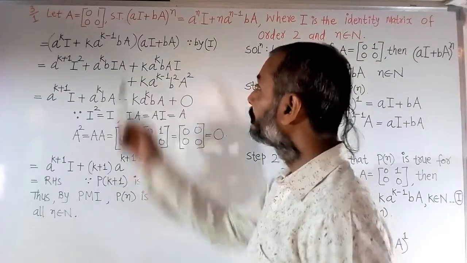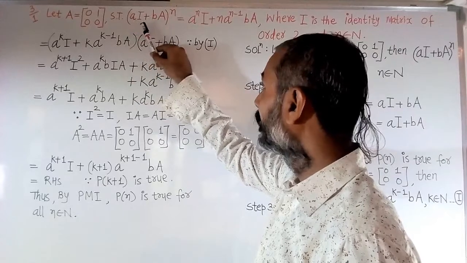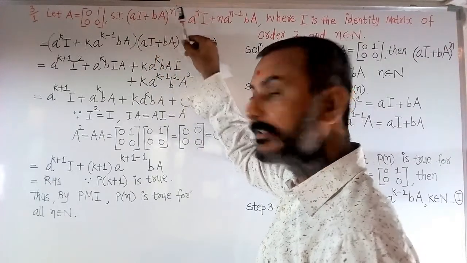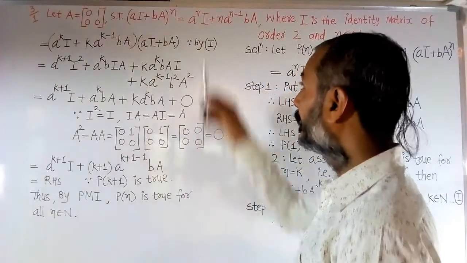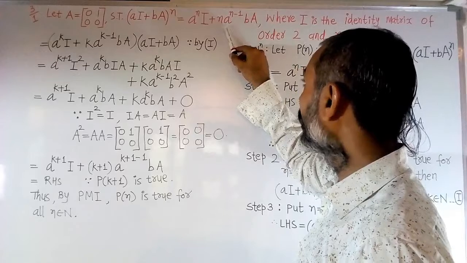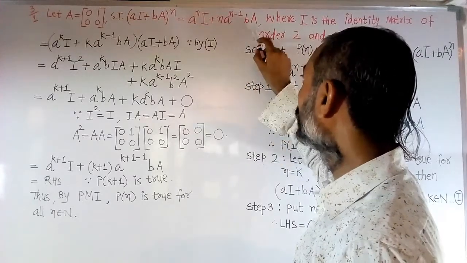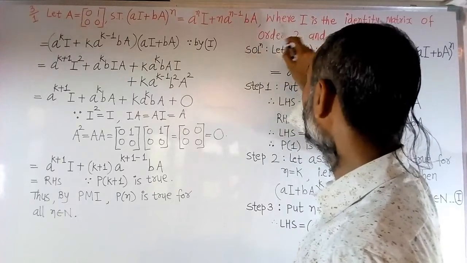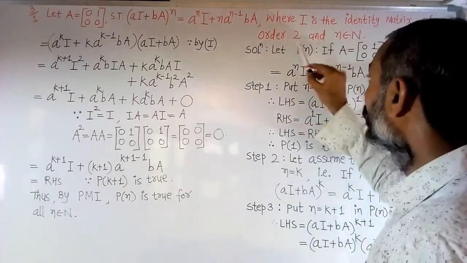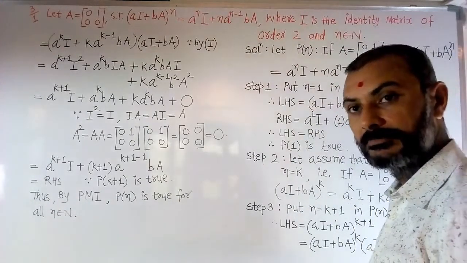Show that (aI + bA)^n = a^n I + n a^(n-1) bA, where I is the identity matrix of order 2 and n is a natural number.